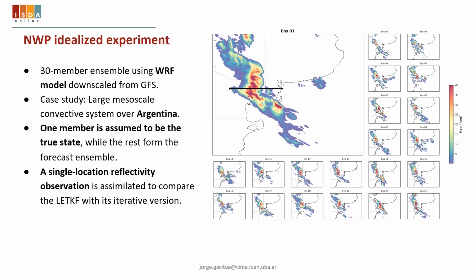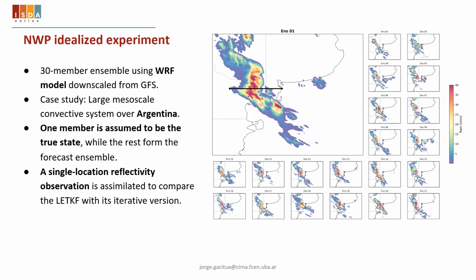Then we want to analyze the potential impact of the tempered LTKF in a more realistic scenario. We perform some idealized experiments using a ensemble generated with the WRF model. The ensemble simulation corresponds to a case of a large mesoscale convective system in Argentina, and is downscaled from a GEFS ensemble.